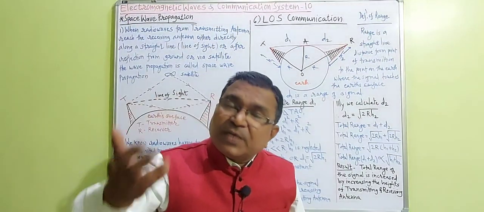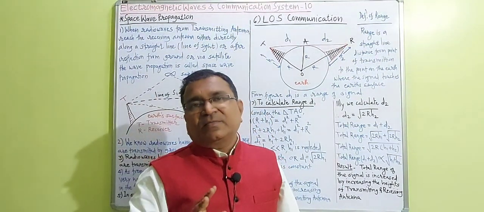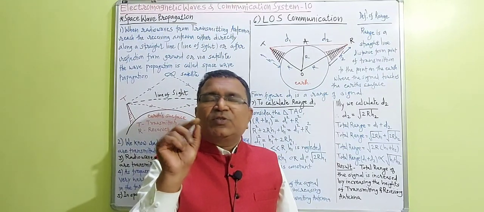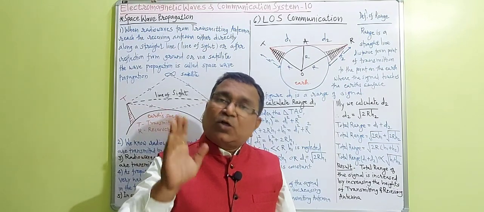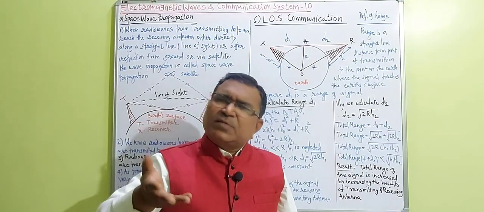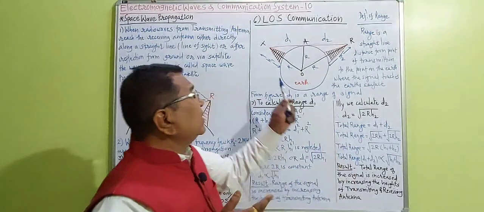Higher powers of H1 are neglected. See here, suppose 0.1, what is the square of 0.1? 0.01. That means the value becomes smaller and smaller.